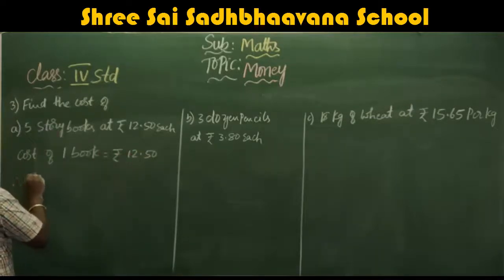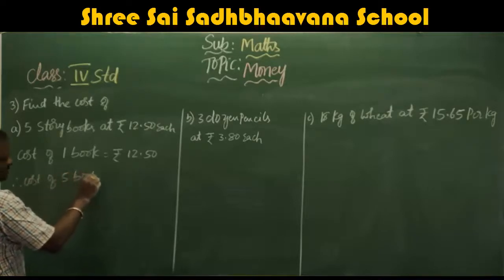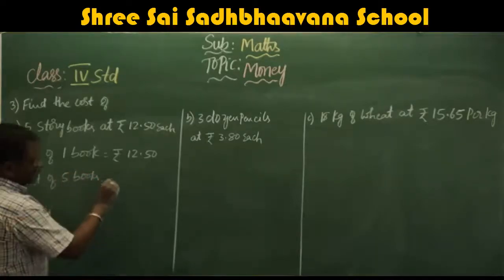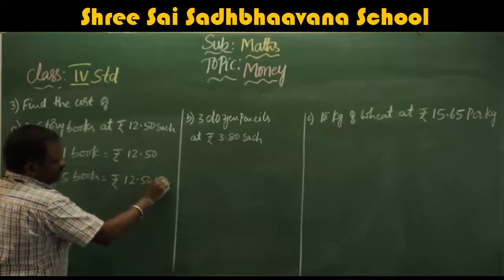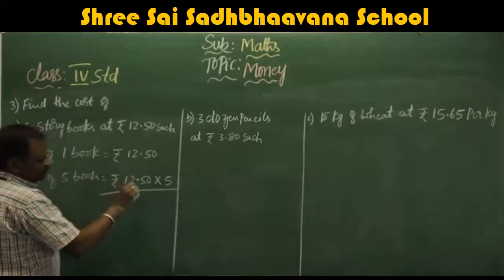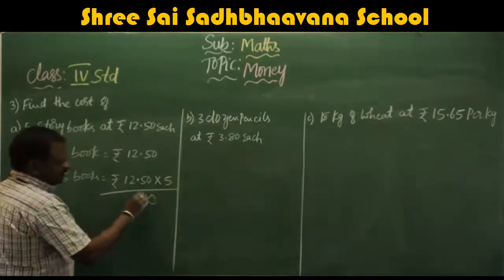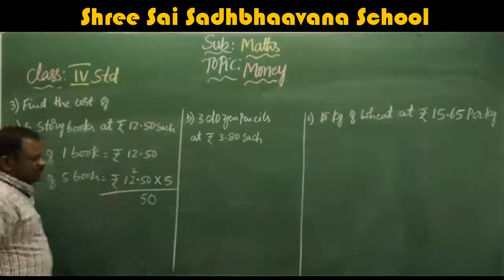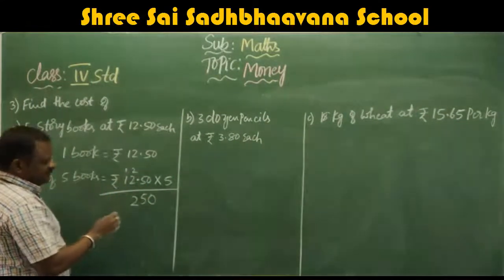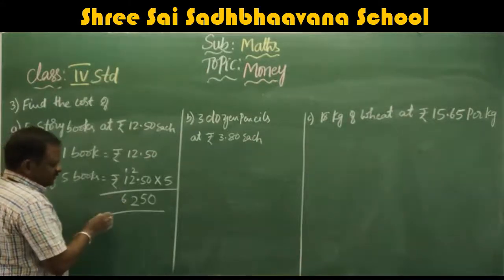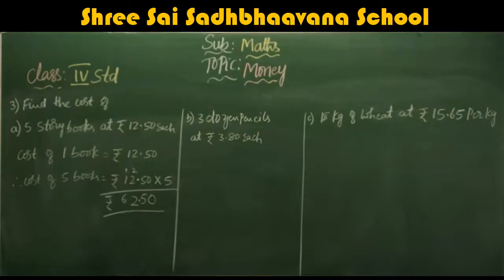Therefore, the cost of 5 books is equal to rupees 12.50 into 5. 5 zeros are 0, 5 5s are 25, carry 2, 5 2s are 10 plus 2, 12, carry 1, 5 1s are 5 plus 1, 6. So this is the cost of 5 books.